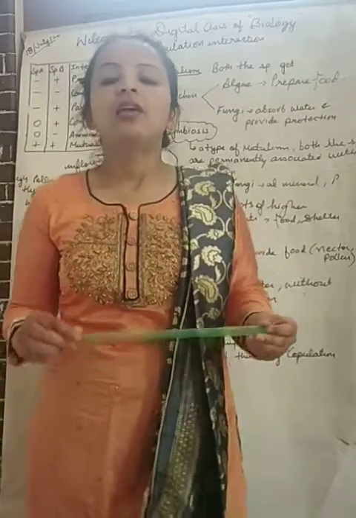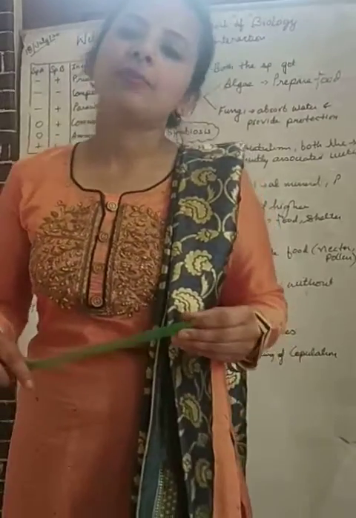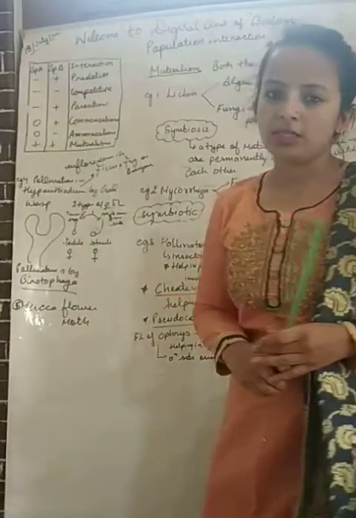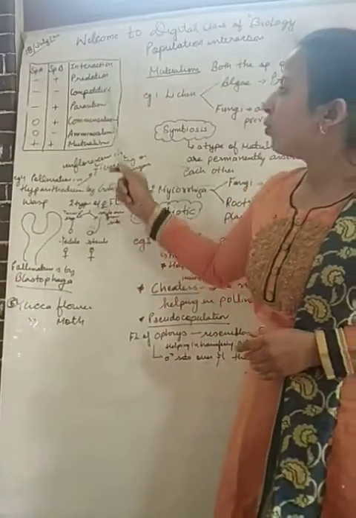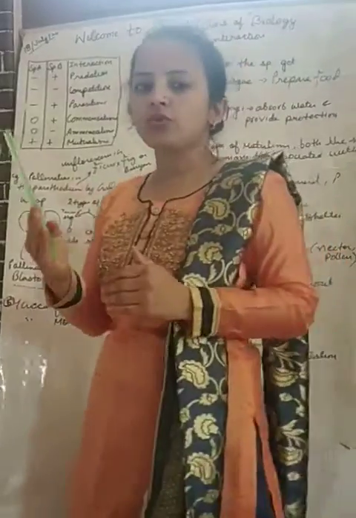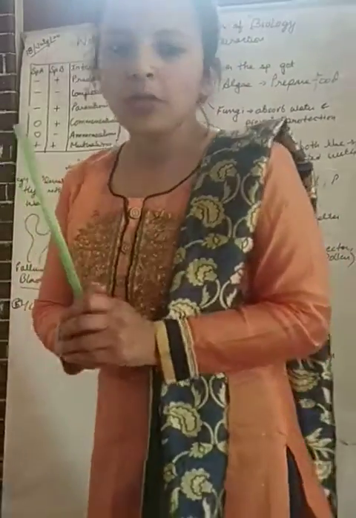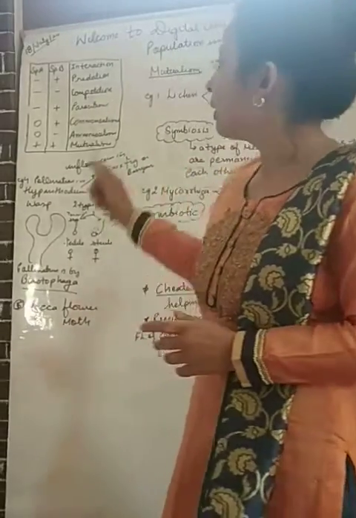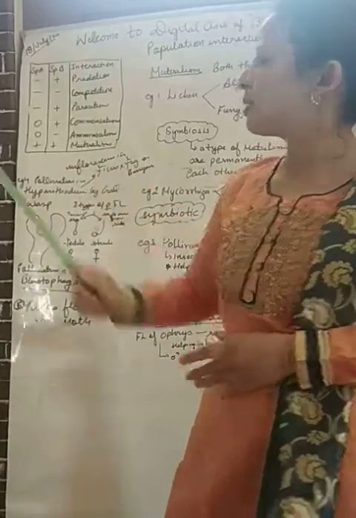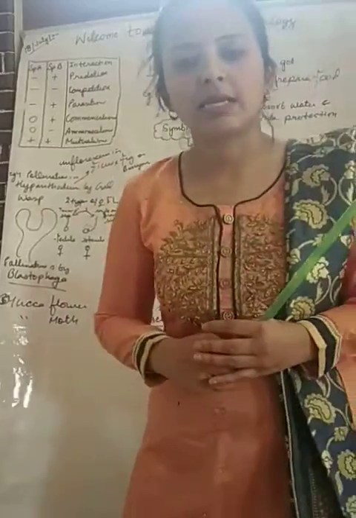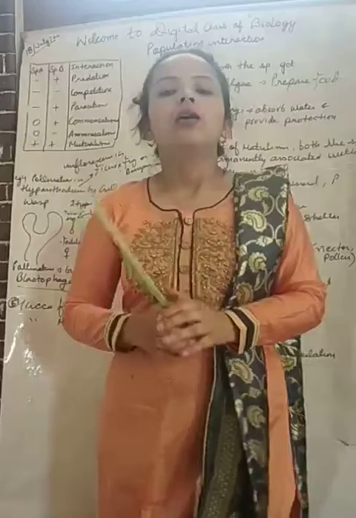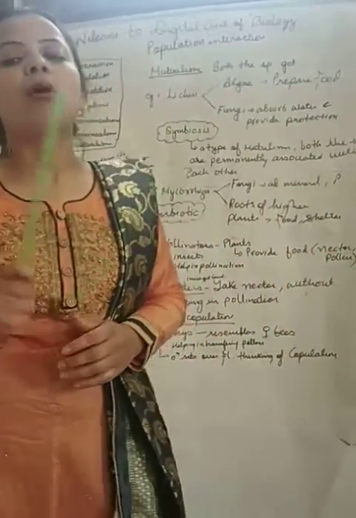Today we will finish the chapter Organism and Population with the subtopic Mutualism. I hope the things were clear to you, whatever we have studied till now. Under the topic population interaction we have studied predation, competition, parasitism, commensalism, amensalism. I hope the things were clear to you. And today we will study about mutualism.